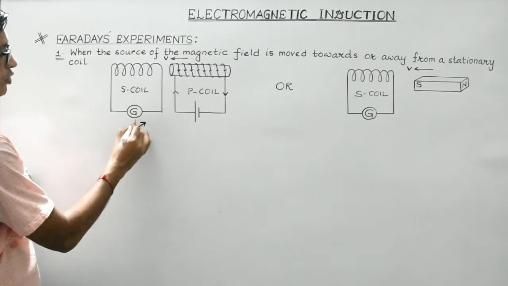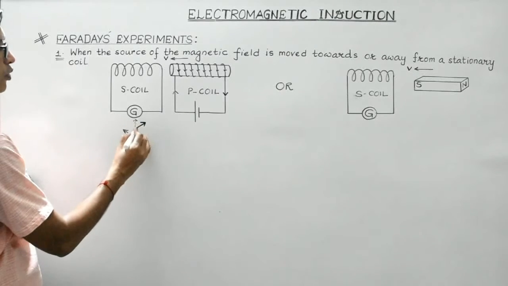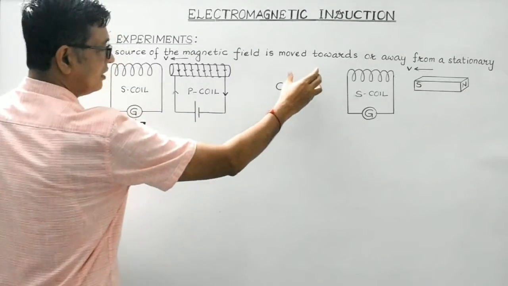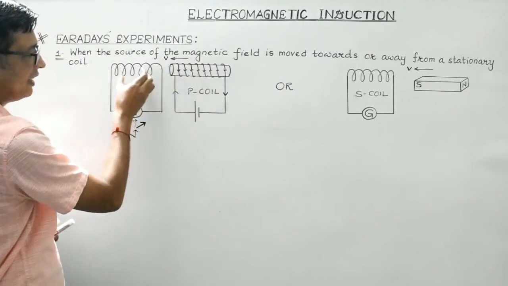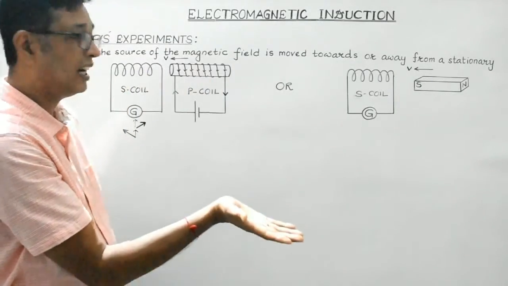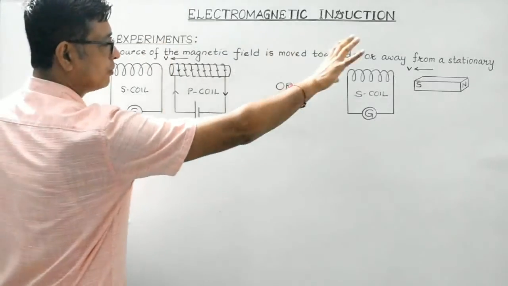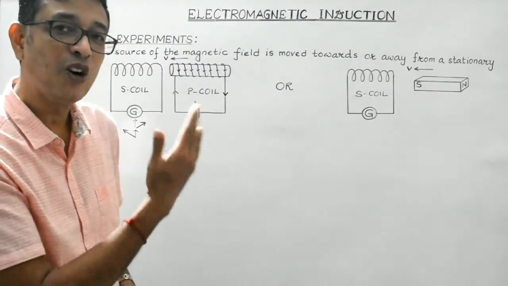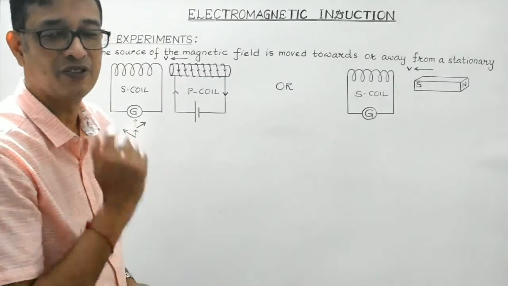This is the original position of the pointer. So in case P coil is moved towards the S coil, then suppose the galvanometer gives deflection towards right, and in case the P coil is moved away from the S coil, then the same galvanometer is found to again give deflection but in the opposite direction, so that is towards left.